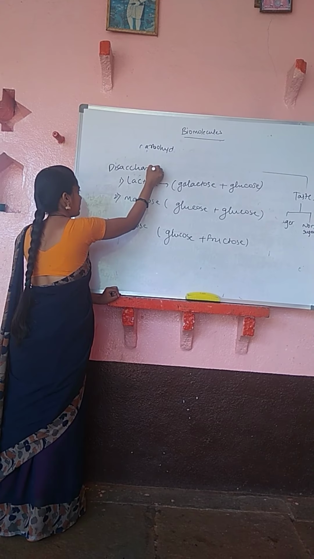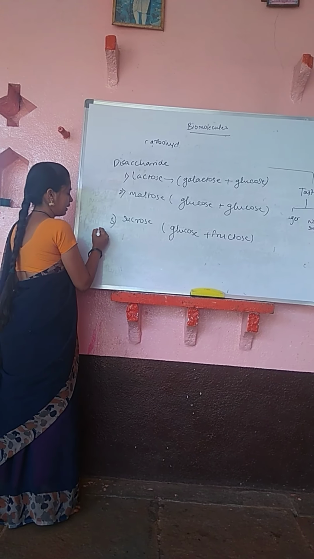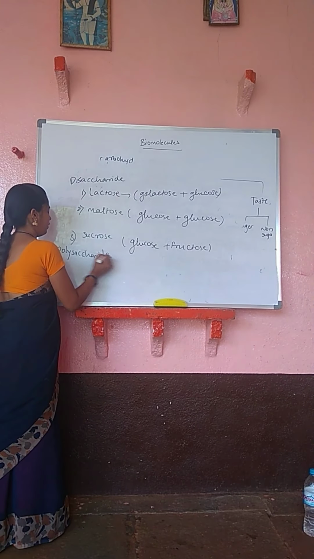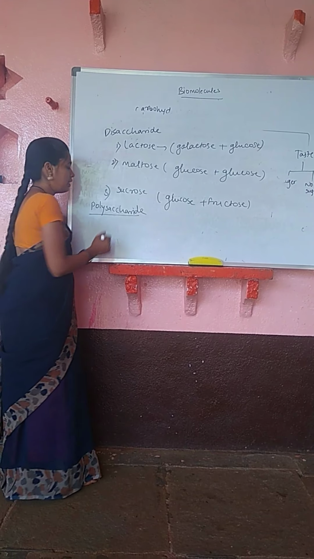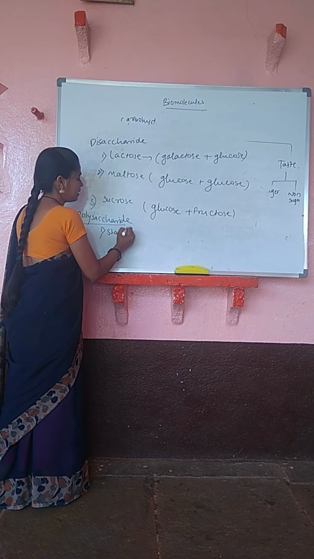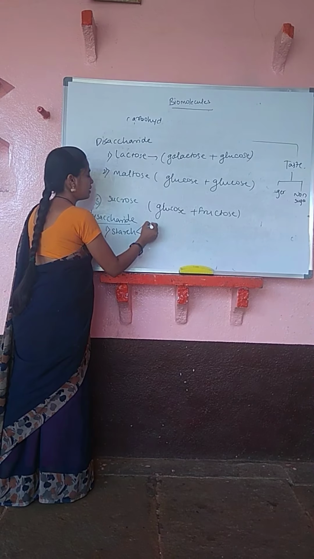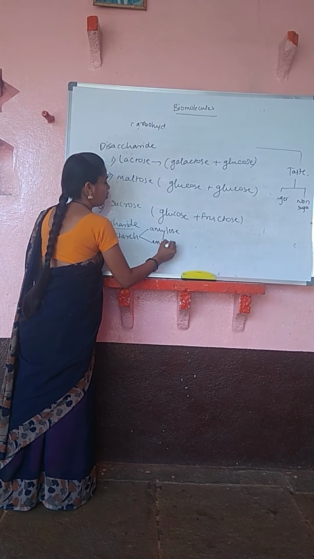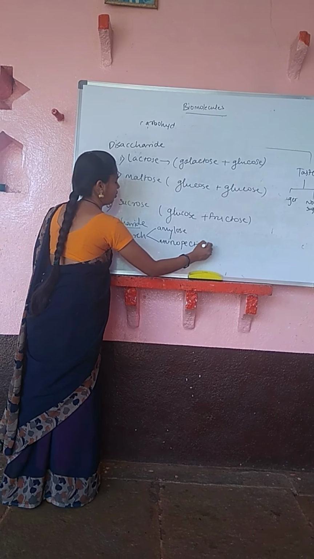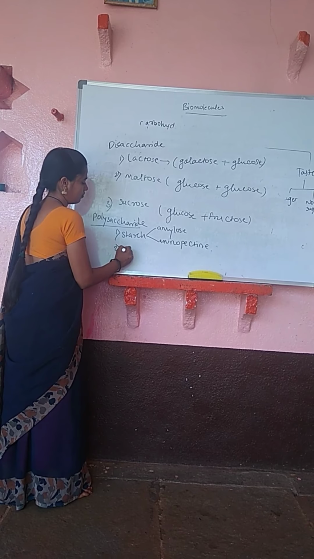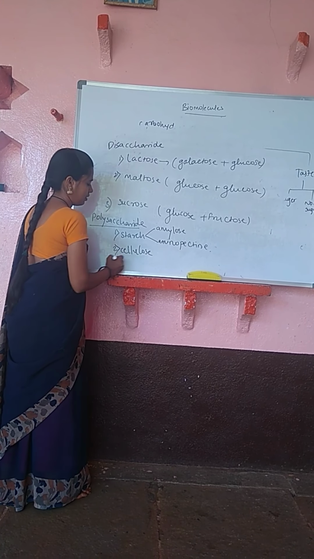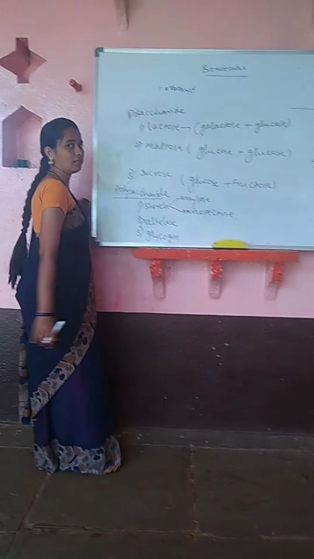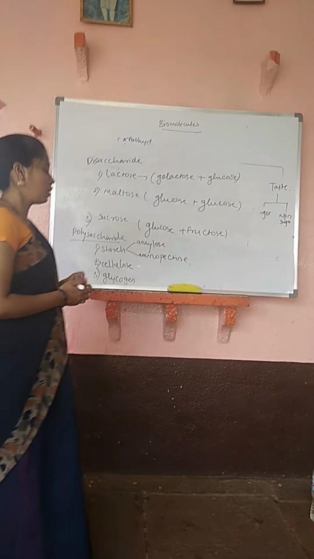After completing disaccharide, we had learned polysaccharide. In the polysaccharide, we had studied many polysaccharides. From that, first one is starch. In the starch, there are two types. First one is amylose and another one is amylopectin. Okay. Second one is cellulose and third one is glycogen. Okay. So this is all about polysaccharide.